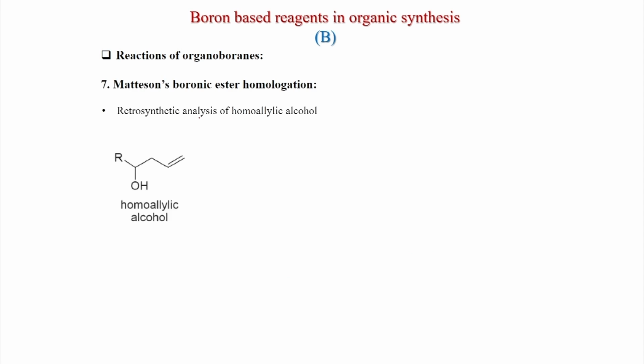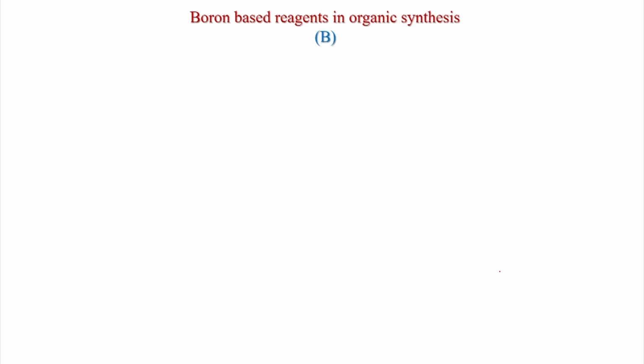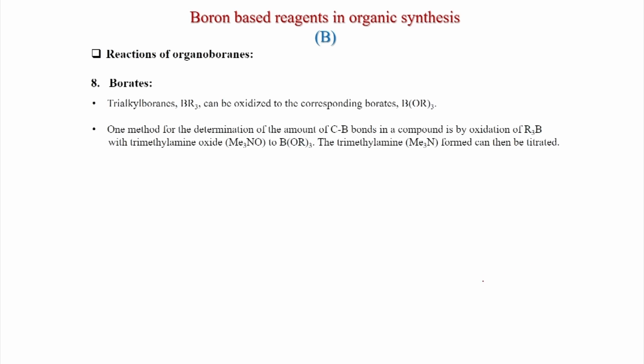In this homologation retrosynthesis analysis, the homoallylic alcohol can be generated from the aldehyde and an allyl organometallic reagent, mostly an allyl boronic ester, which can react with the aldehyde. Borates: now we discuss borates. Trialkyl boranes can be oxidized to the corresponding borates.